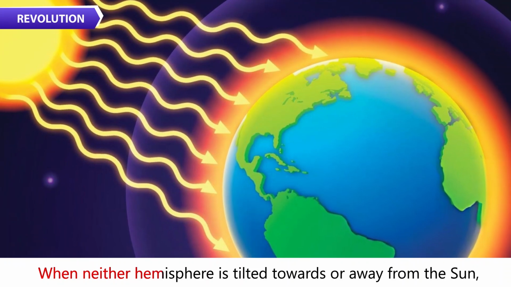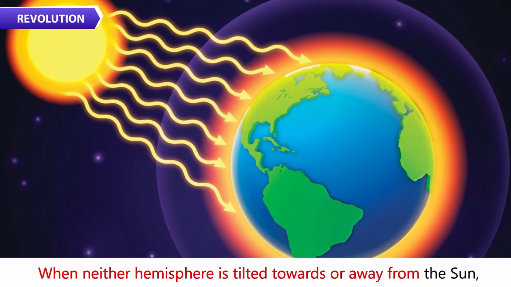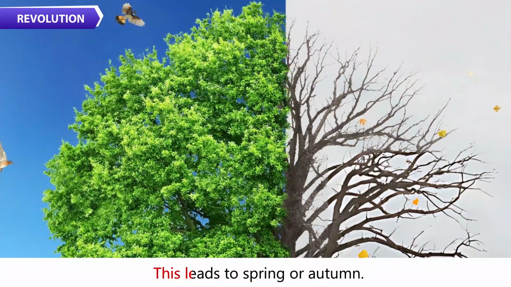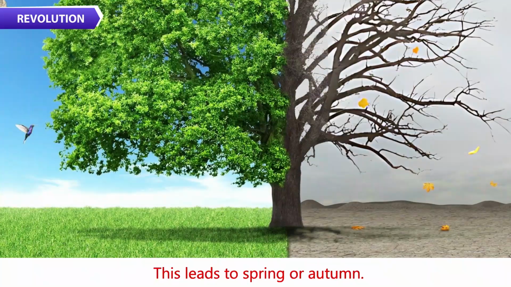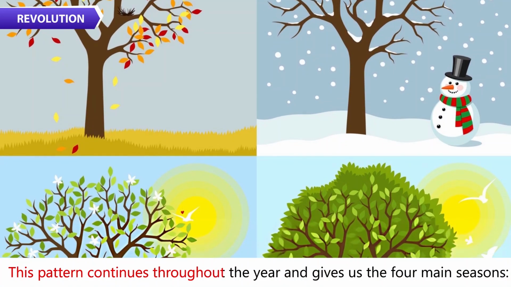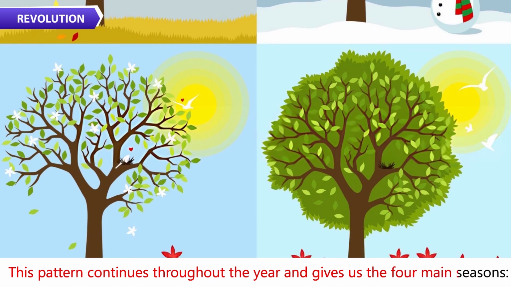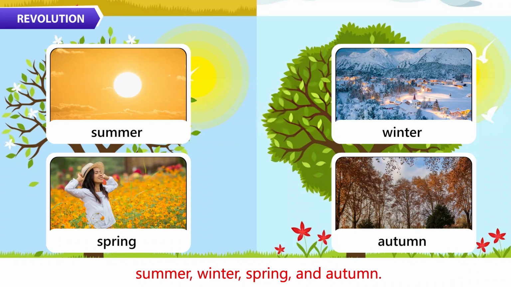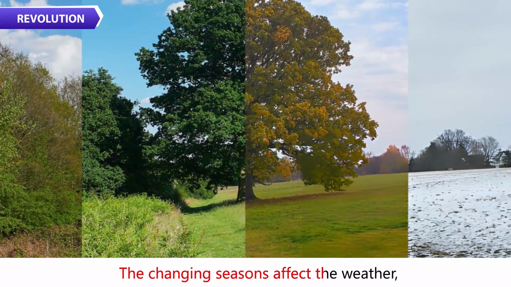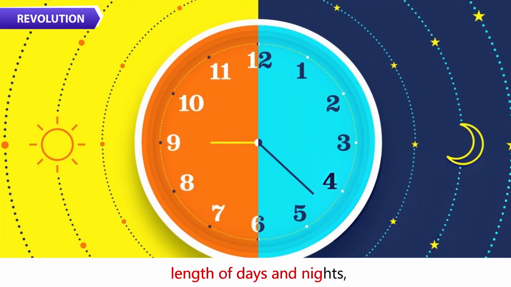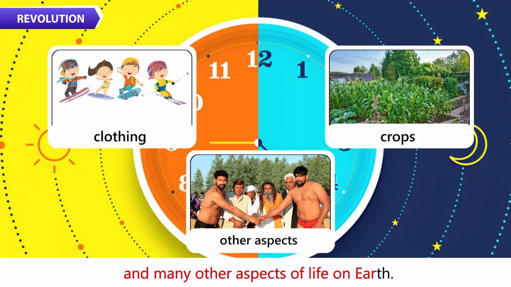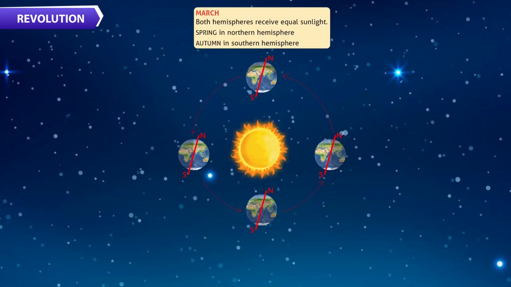When neither hemisphere is tilted towards or away from the Sun, both receive nearly equal sunlight. This leads to spring or autumn. This pattern continues throughout the year and gives us the four main seasons: summer, winter, spring, and autumn. The changing seasons affect the weather, length of days and nights, clothing, crops, and many other aspects of life on Earth.